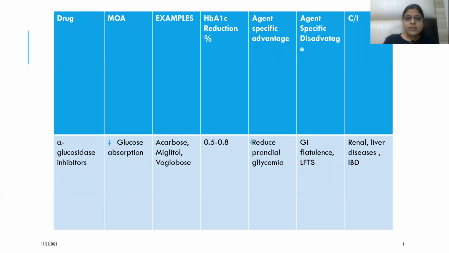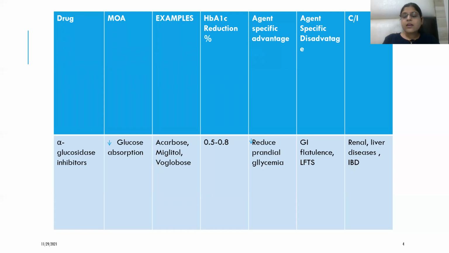Now, alpha glucosidase inhibitors decrease the glucose absorption because starch will remain, glucose will not be formed. Examples are acarbose, miglitol, voglibose. HbA1c reduction is 0.5 to 0.8, and they reduce the postprandial glycemia. And disadvantage is in the GIT, these can elevate the liver function tests, and they can cause flatulence and GI upset.